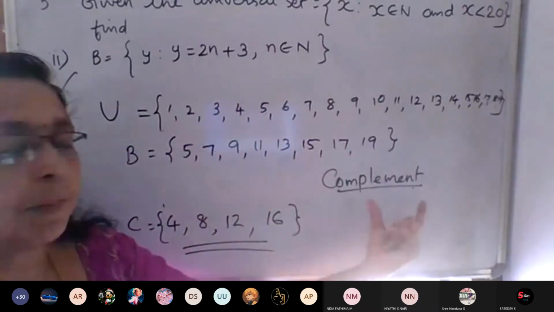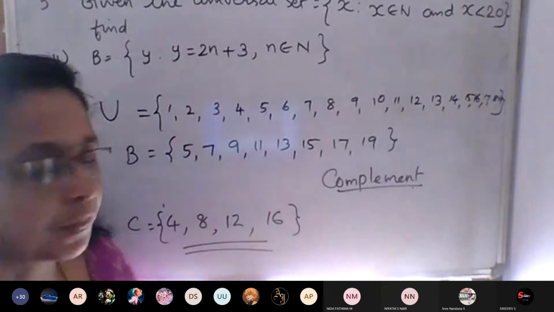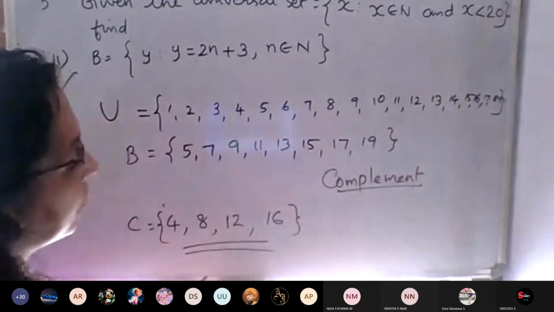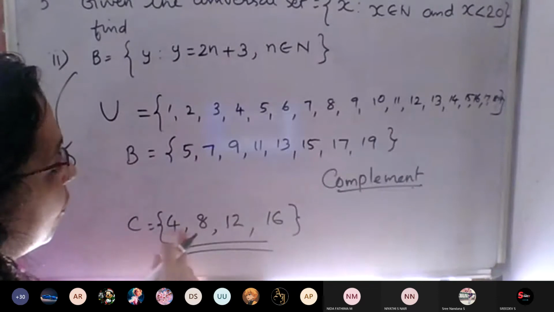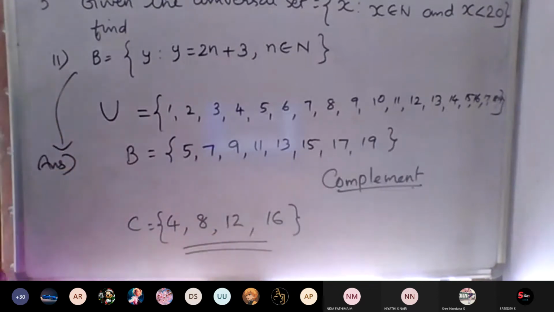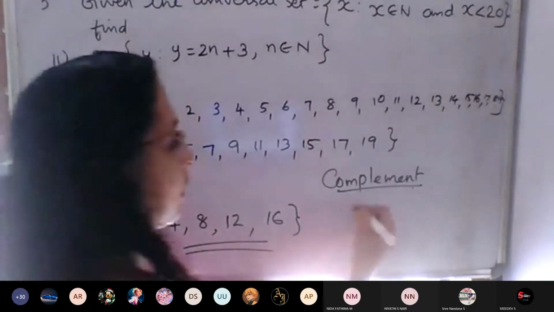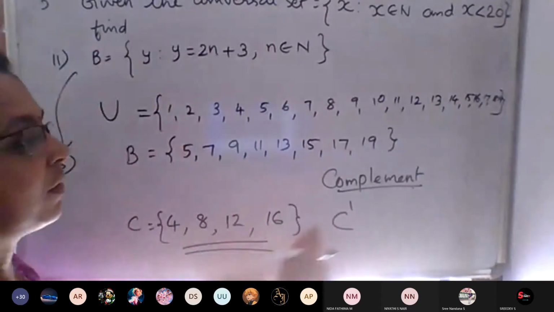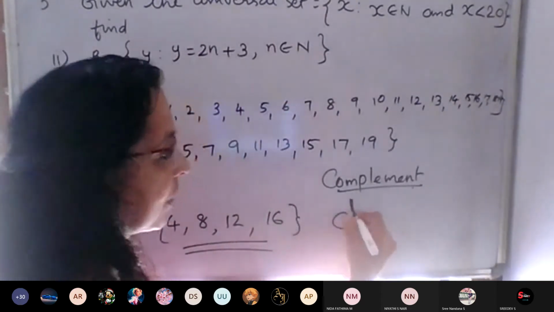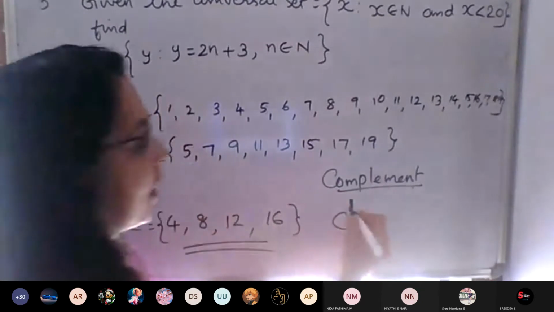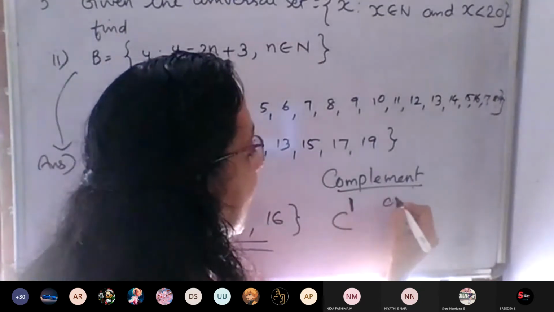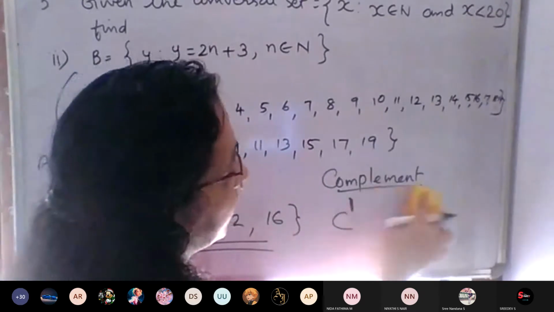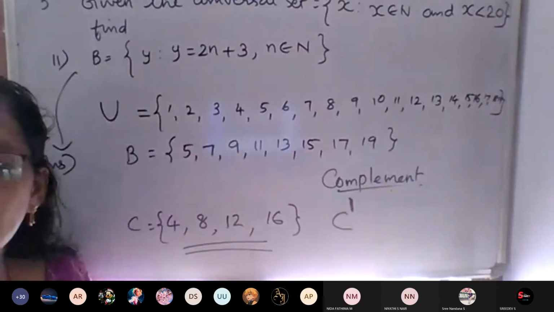6C. Complement of a set means, suppose we have the universal set up to 19. We got set C as 4, 8, 12, 16. So we have to find out the complement of the set C. The complement of C we will denote as C dash. You will write it as C with a dash. We will read it as C complement or C dash.